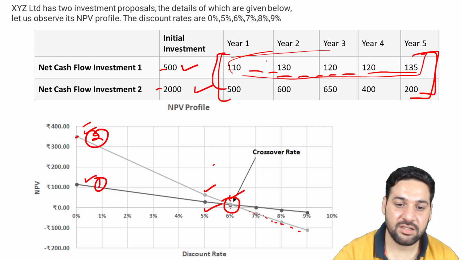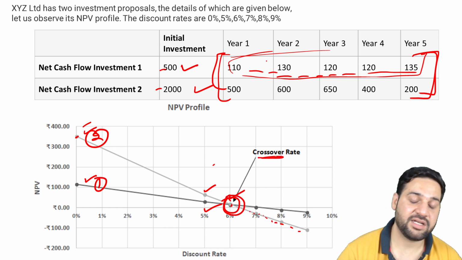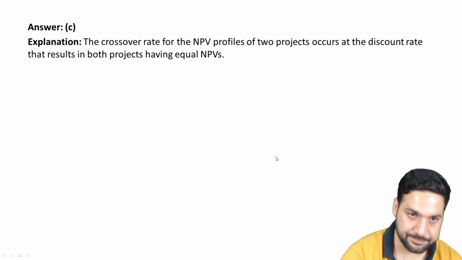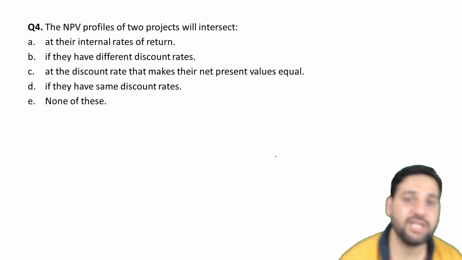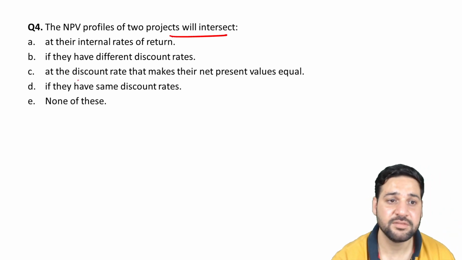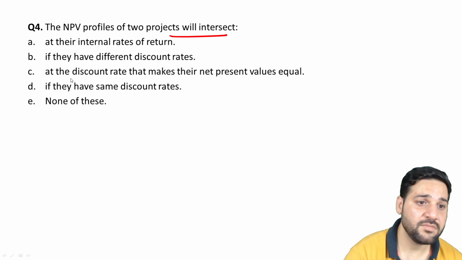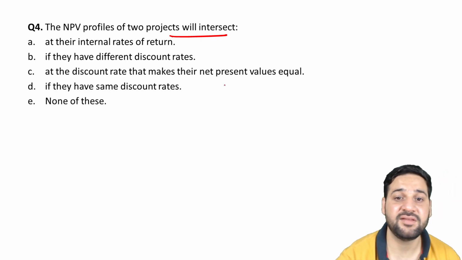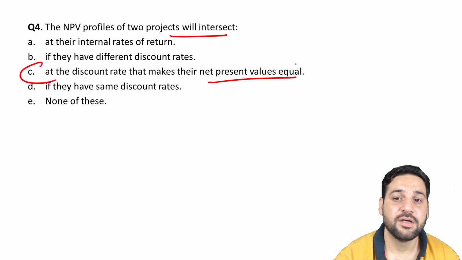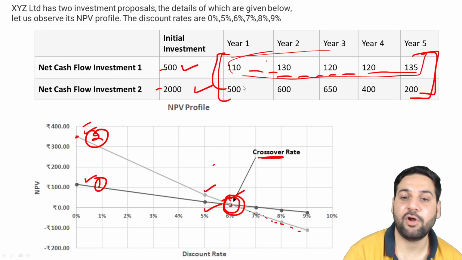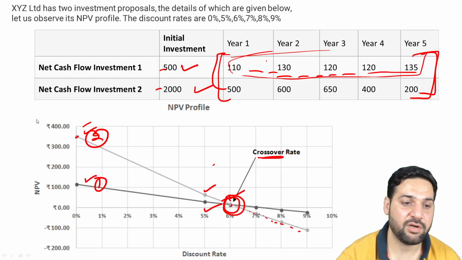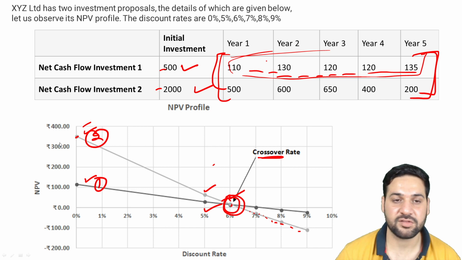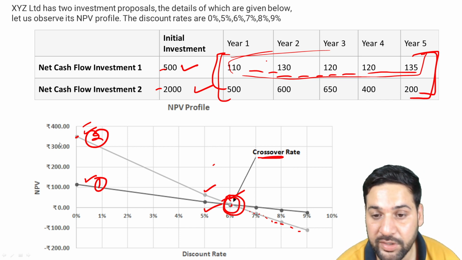That intersection point is known as the crossover rate. So the NPV profiles of two projects would intersect at a discount rate that makes their net present value equal. I have already plotted that for you. That's what the crossover rate is.